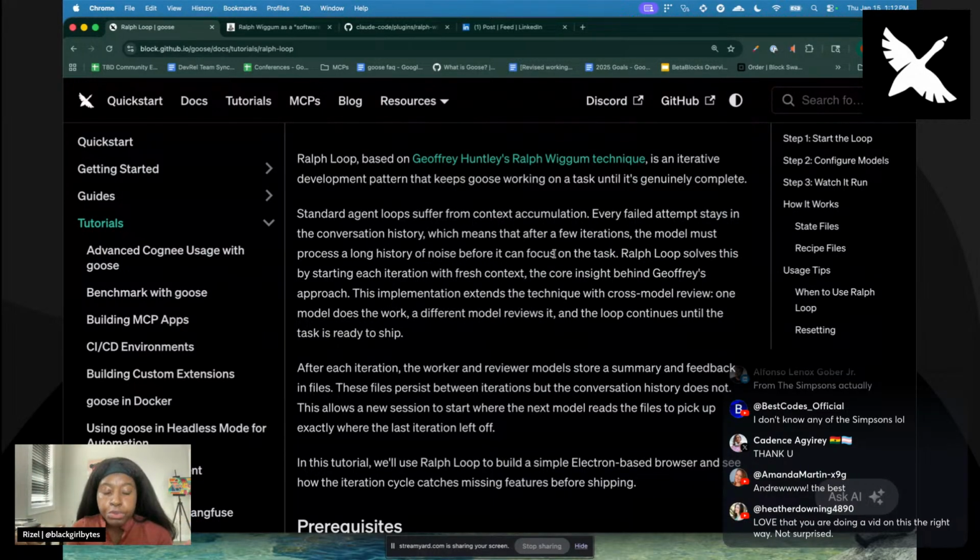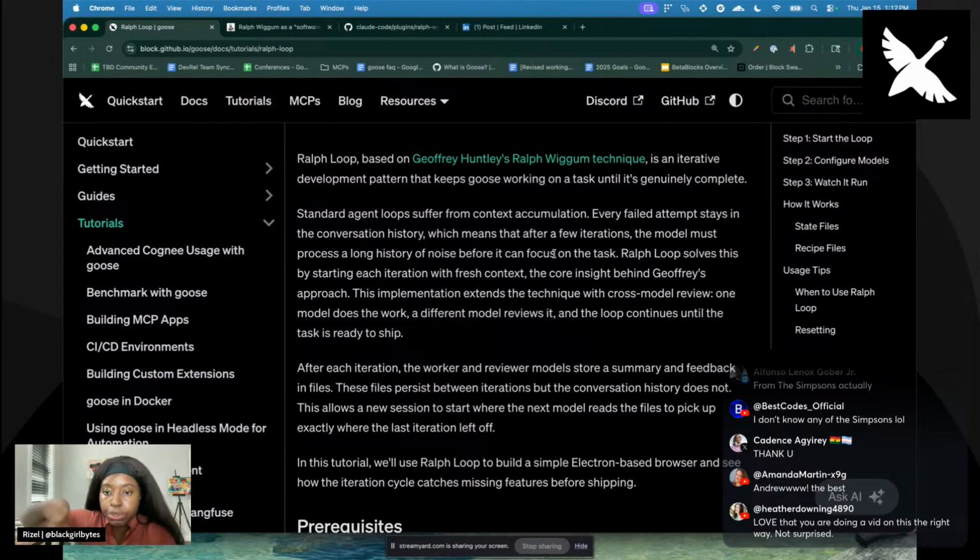For the Ralph loop, his intention is that after each iteration, you start with a fresh new session so you have a fresh context. You dump all the context into a file, and then the loop starts a new session. You're not manually starting a new session.